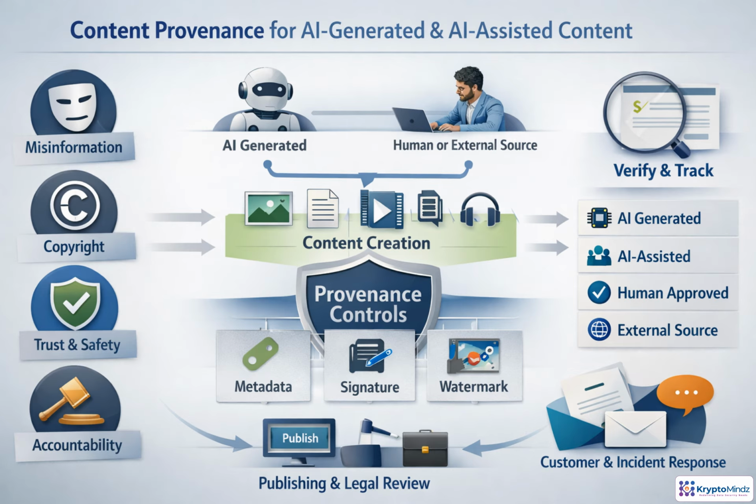Provenance helps an organization keep AI-created content trustworthy after it leaves the model. The process starts by identifying the source: AI-generated, AI-assisted, human-approved, or external. Controls then capture metadata, apply signatures or watermarks, and preserve tamper-evident records. Before publishing, legal and policy review confirm labeling, rights, and approval. After release, verification and tracking support customer questions, misinformation response, and accountability if something goes wrong.